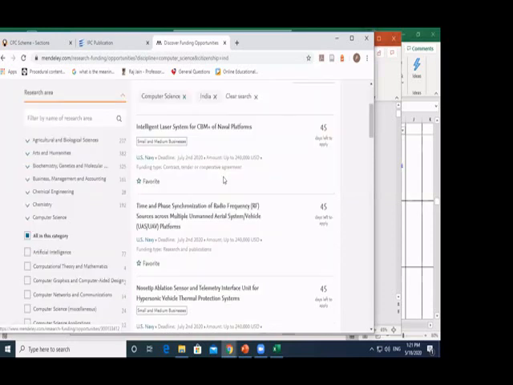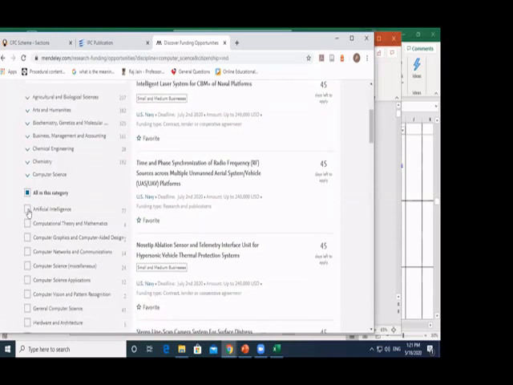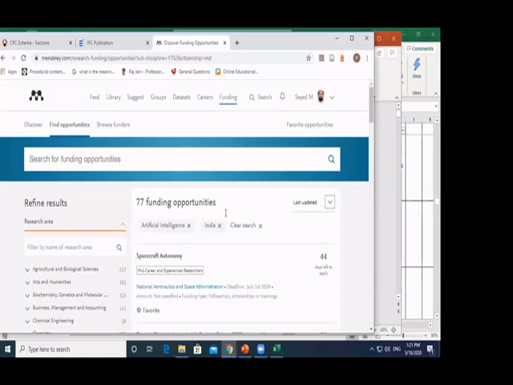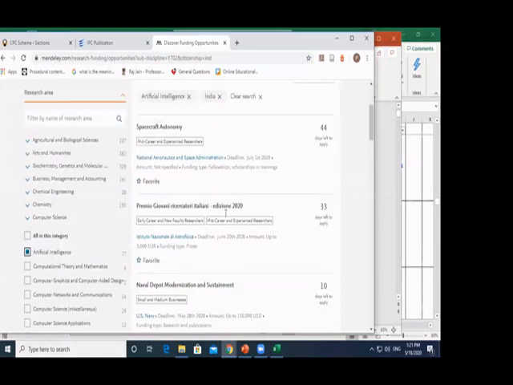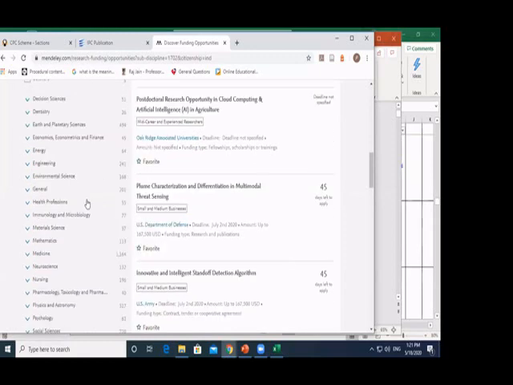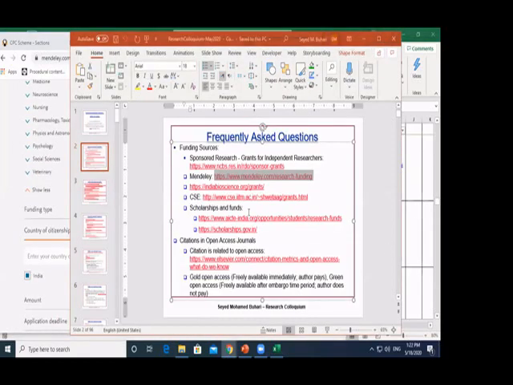And then I can constrain it. I can say I'm only looking for things on AI, and you will still see it gets down to the numbers. So this can help you make a search, and you can also fine tune your search. That is the advantage here. This is the second one.